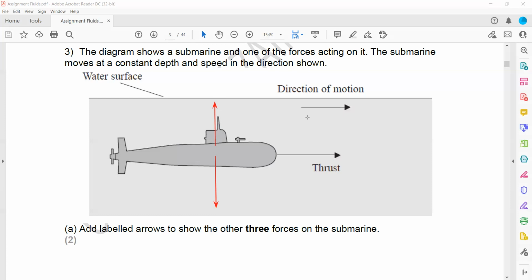If speed is constant, the force resisting the flow, the viscous drag, will be balanced with the thrust, and the upthrust will be balanced with the weight.